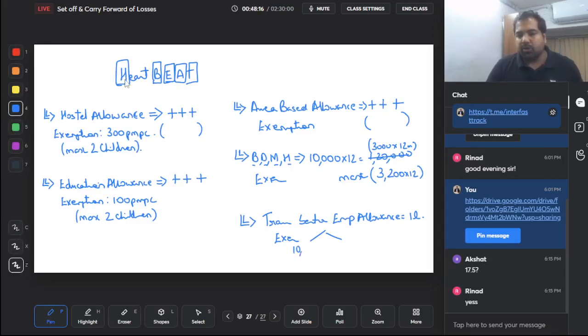Sorry, my bad. So 10,000 per month will be 1,20,000, and 70% of 1 lakh is 70,000. So 70,000 will be the exemption.